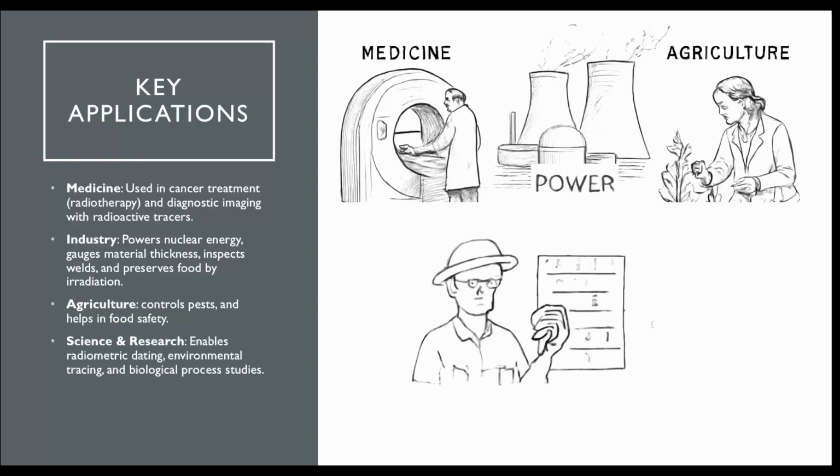In industry, it is used in nuclear power generation, using nuclear fission of uranium. Other uses are in radiography, which helps in detection of defects in metal casings. In agriculture, radiation induces mutations in plants to create improved varieties, and also helps in controlling insect populations and reducing pesticide use. It is also used in food packaging to maintain freshness.